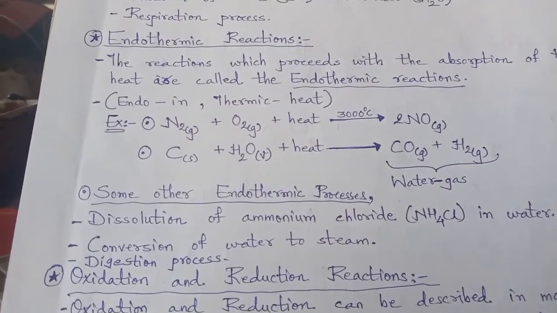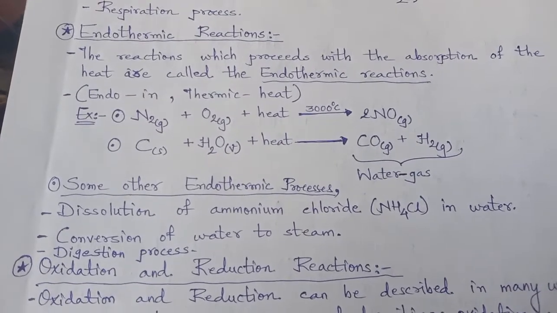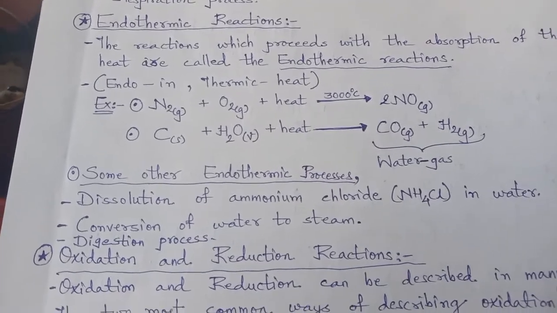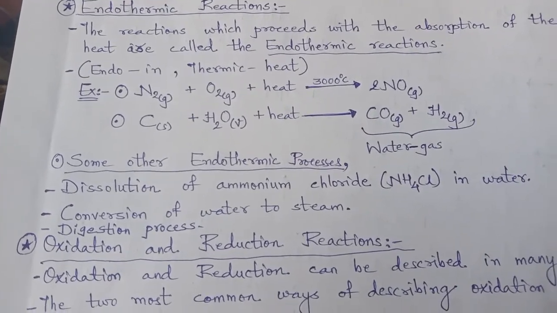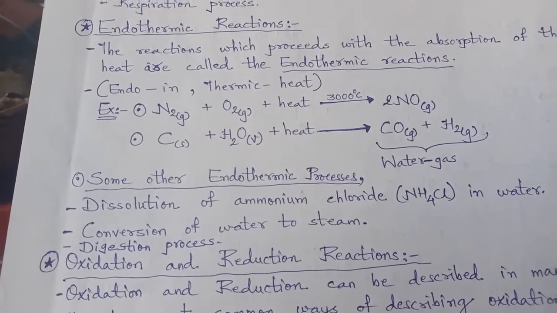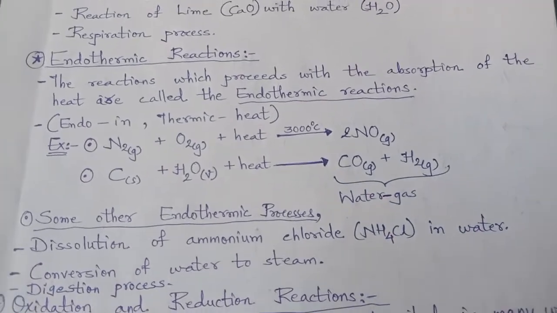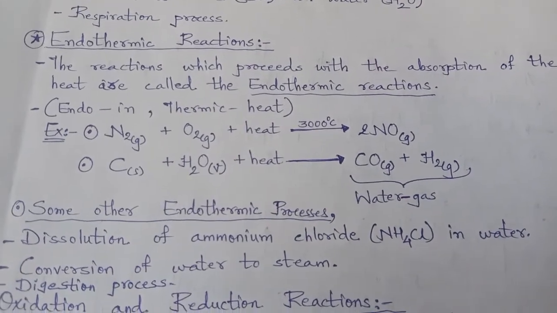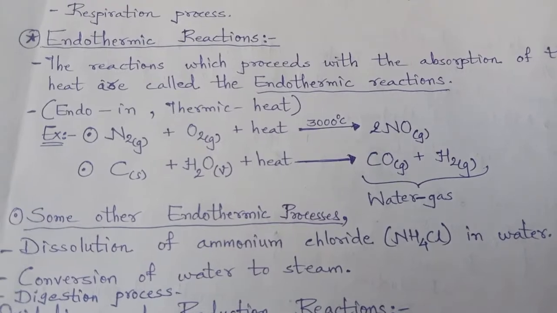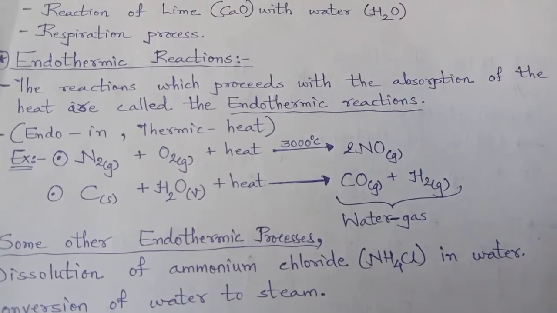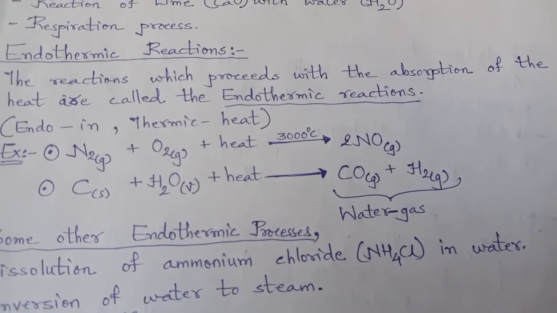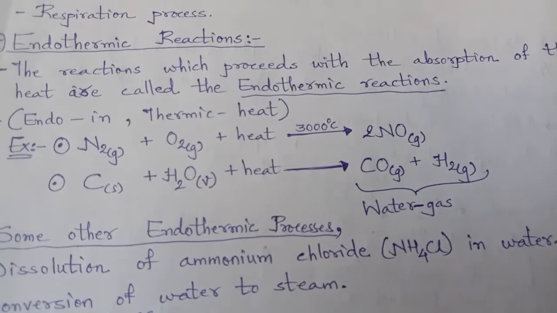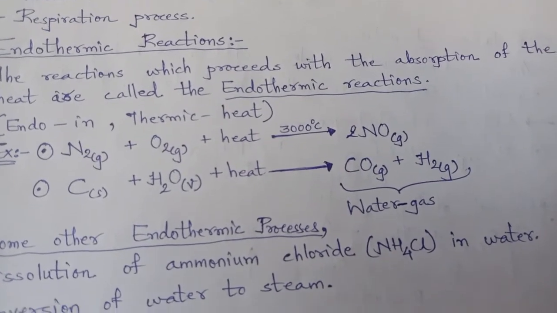And the opposite of exothermic is the endothermic reaction. Now you know exothermic means giving heat out. In the same way, endothermic means use of heat. Certain reactions take place in presence of heat, that means they are using heat, and it is endothermic.